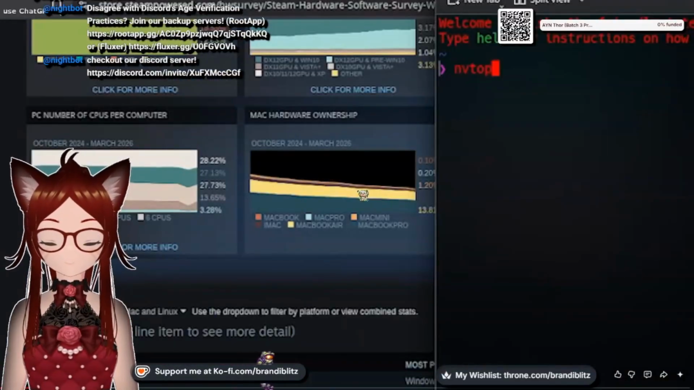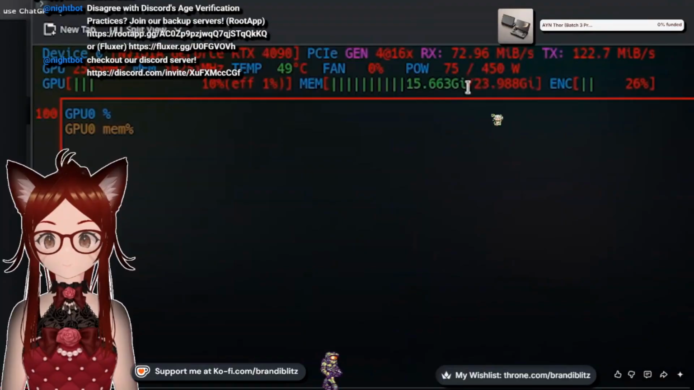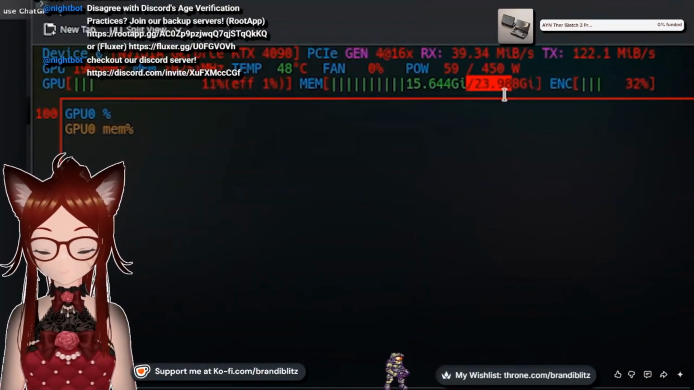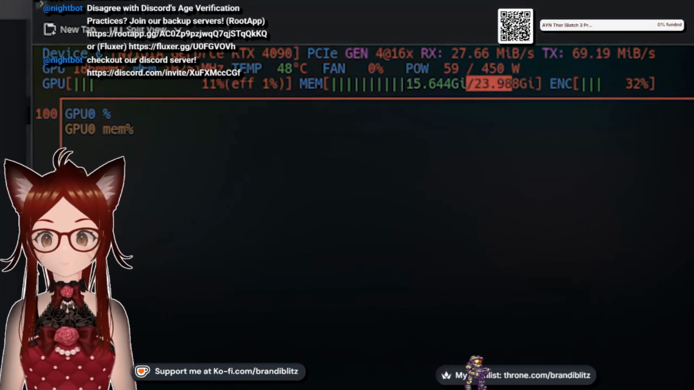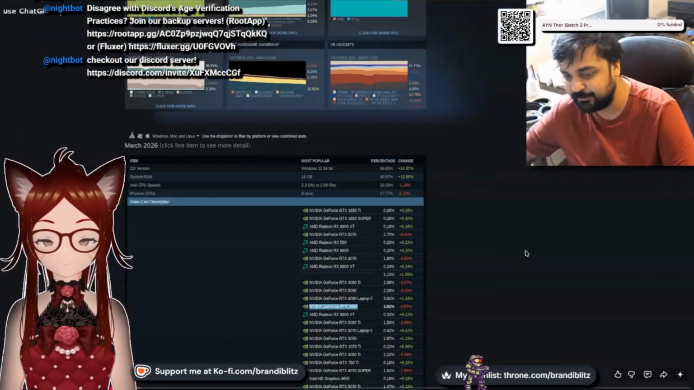So check this out, boys. I'm sitting on around 23.9 gigs of VRAM. I'm using about 15.6 gigs right now because I actually have one of these models loaded to begin with.